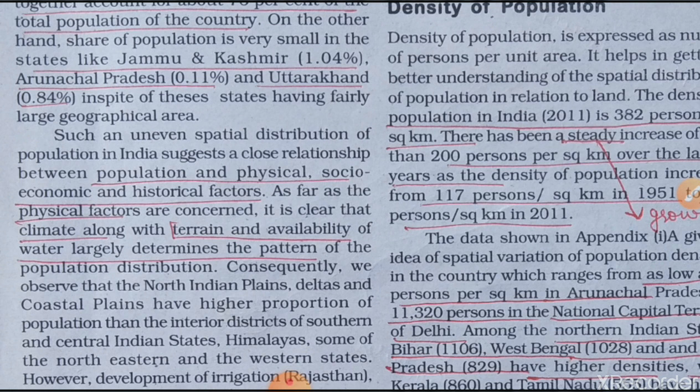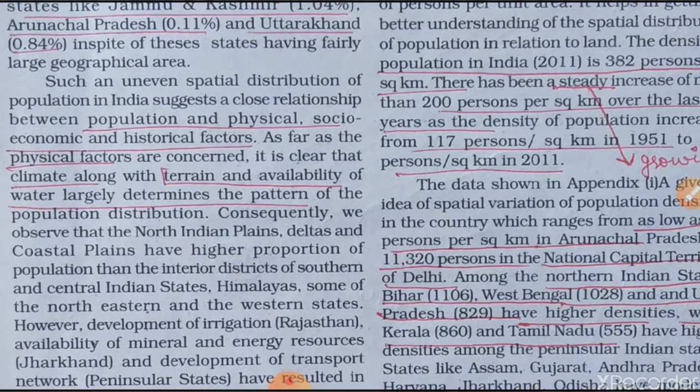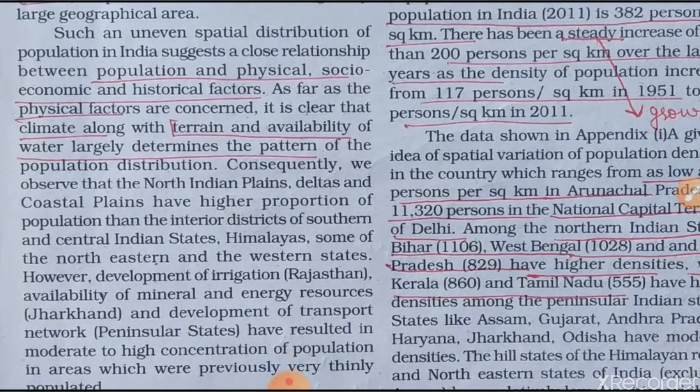Here are some details about the factors again: in India, physical factors affect the population. In physical factors, the first one is climate, along with the terrain and availability of water.